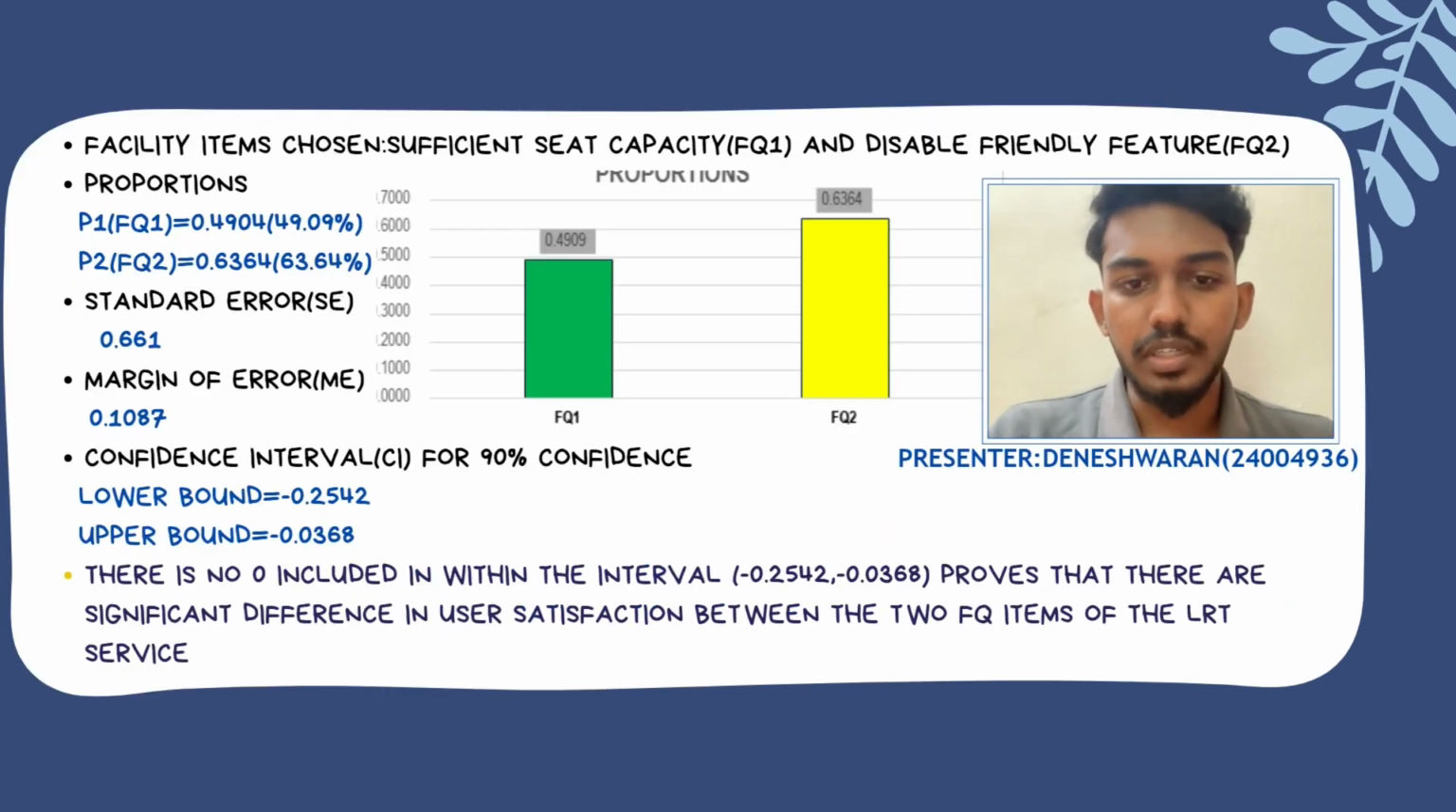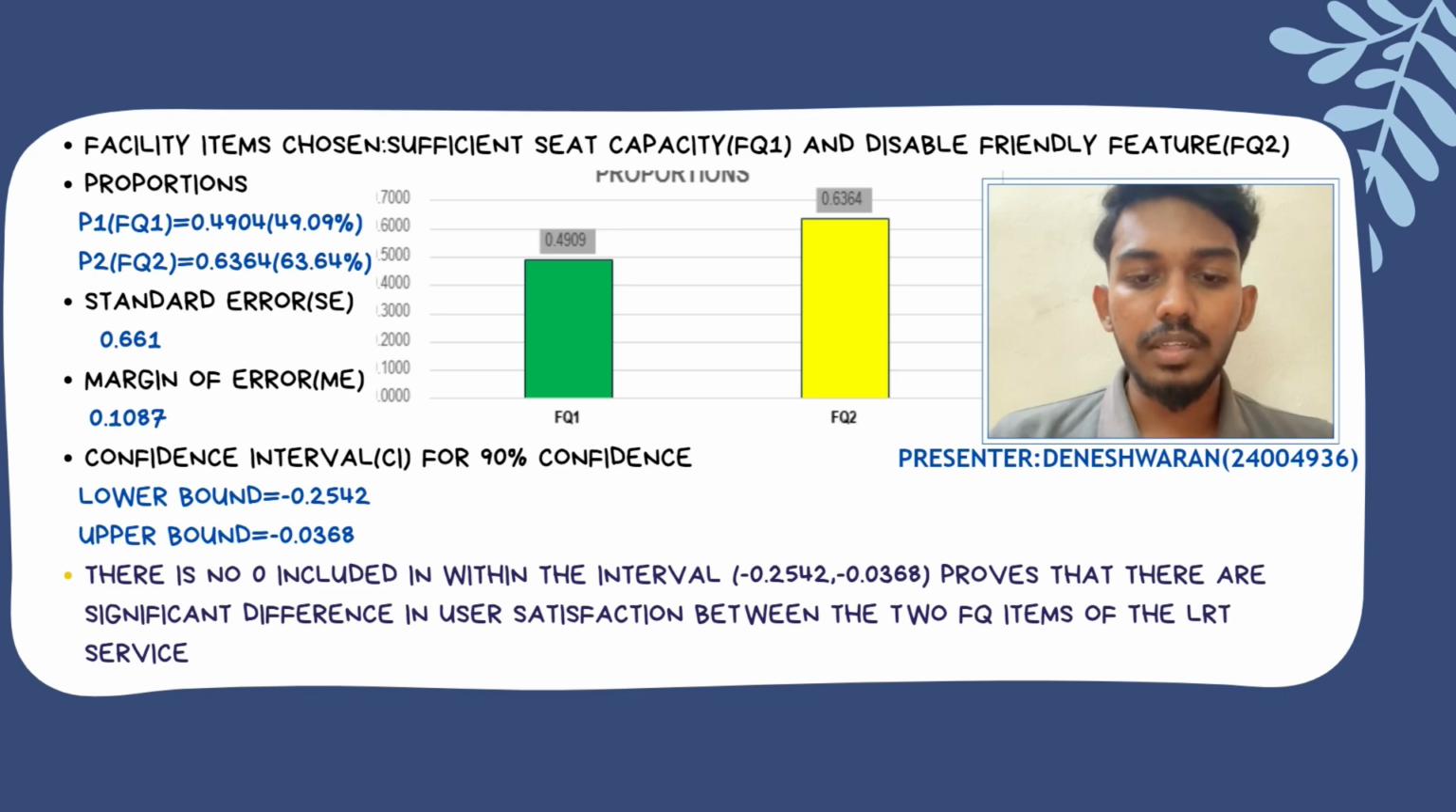Hello, I'm Dineshwaran. For question 2a, we are required to construct a 90% confidence interval for the difference in proportion of passengers who are satisfied with two facility quality items, FQ1, sufficient seat capacity, and FQ2, disability friendly features. The proportions of satisfaction are, for FQ1 49.09%, for FQ2